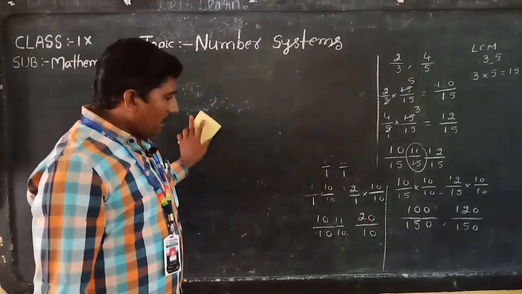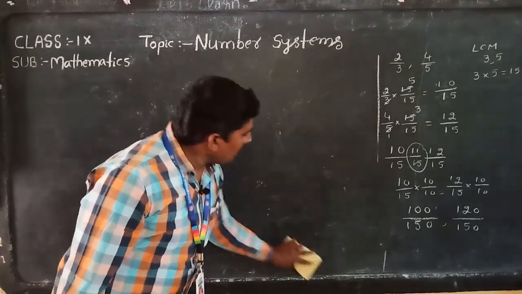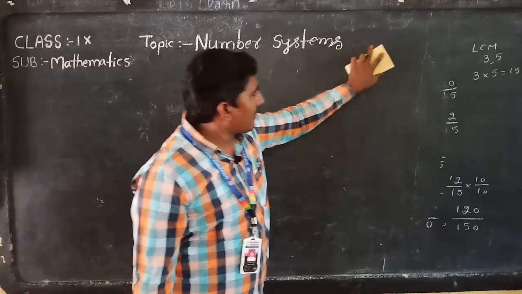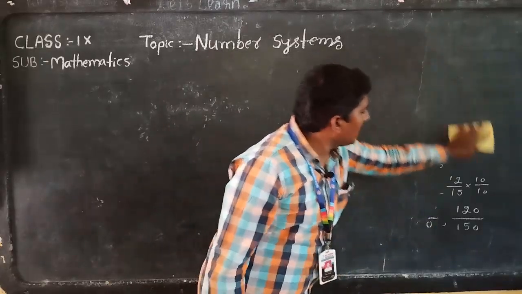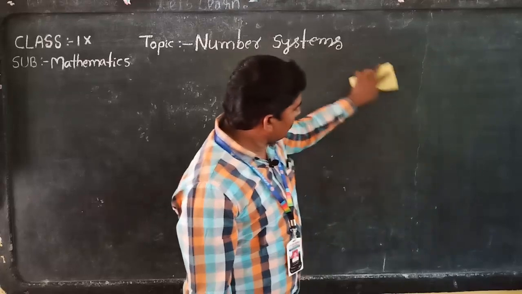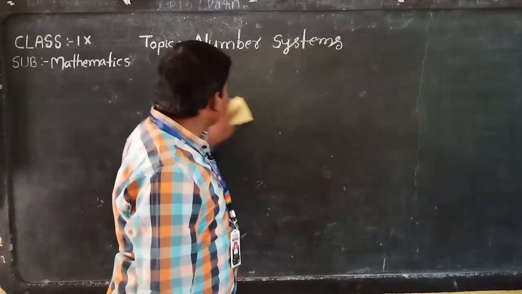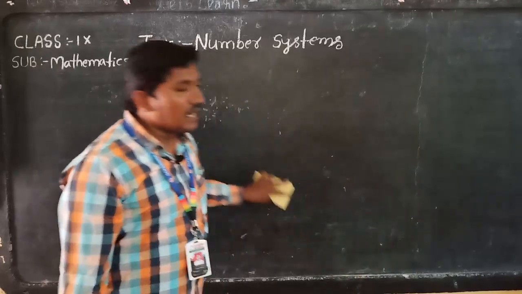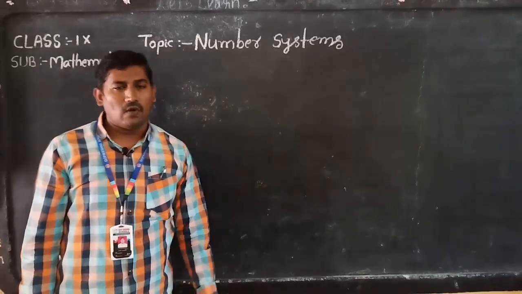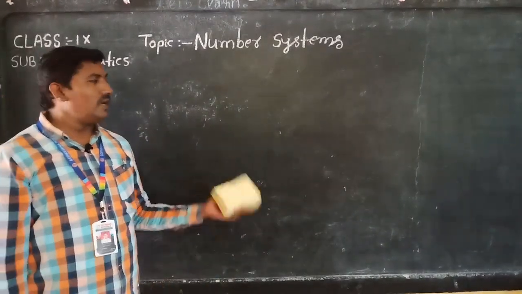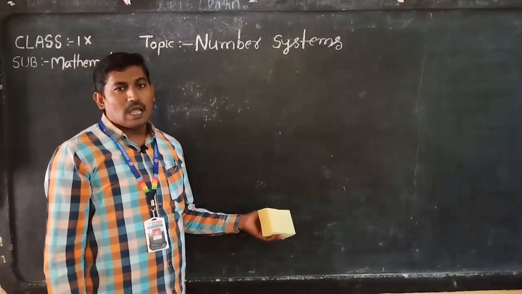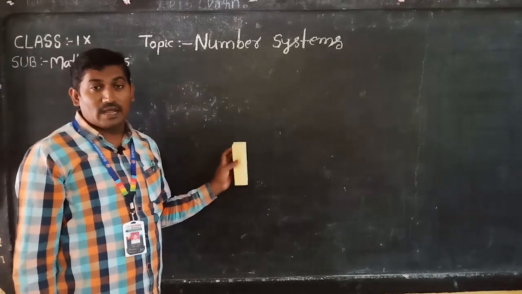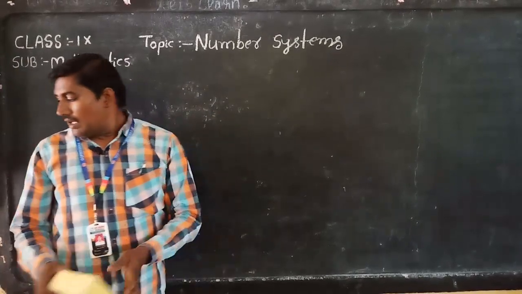This density property is possible only for rational numbers. It is not possible for natural numbers, whole numbers, integers. Meaning, in between two natural numbers there is no natural number, in between two whole numbers there is no whole number, in between two integers there is no integer. But in between two rational numbers, infinitely many numbers are possible.